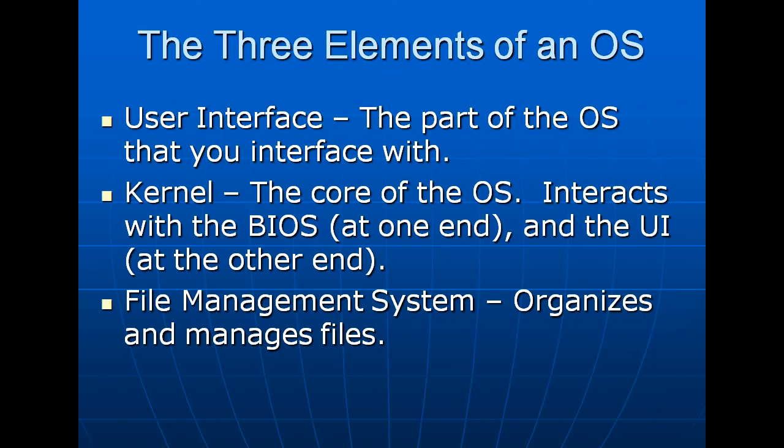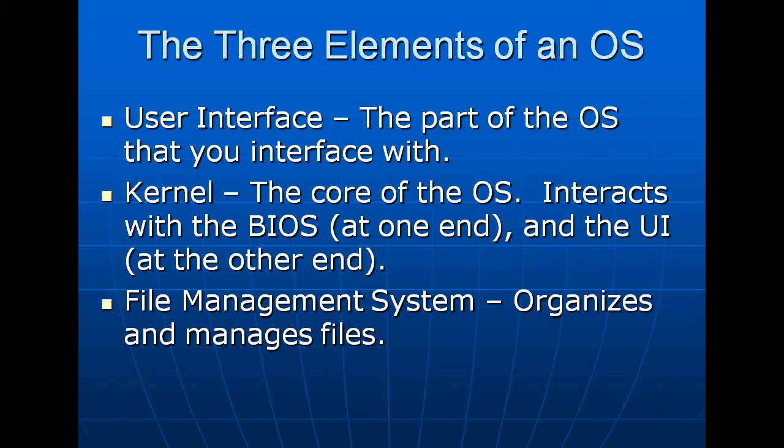So, the three elements of an operating system. Number one, user interface, the part of the operating system that we use to interface with the computer system. Number two, kernel, the core of the operating system which interacts with the BIOS at one end and the UI, user interface, at the other end.